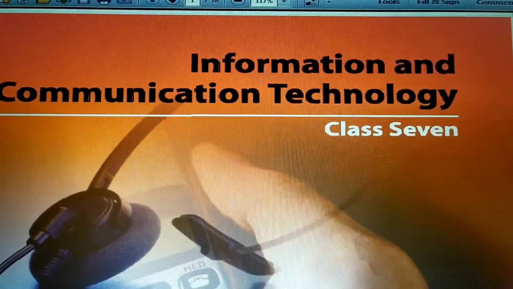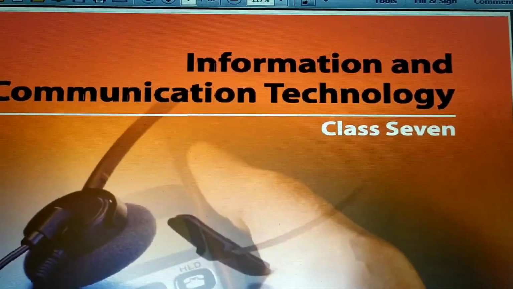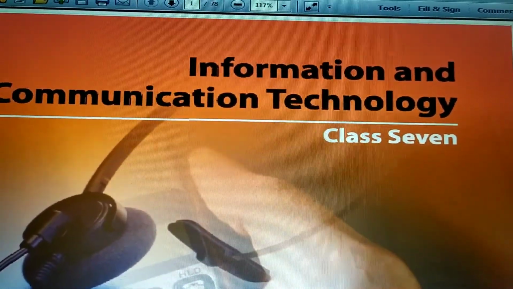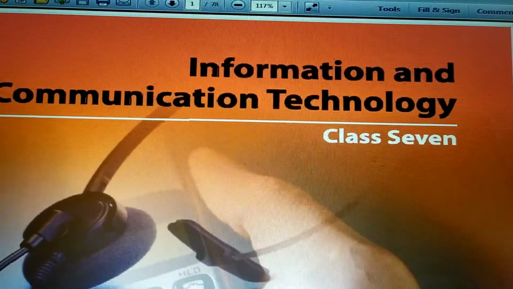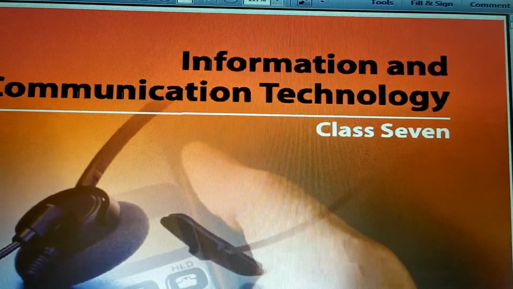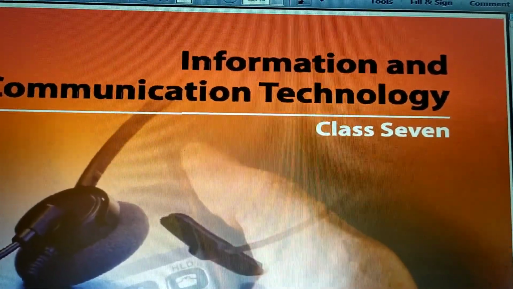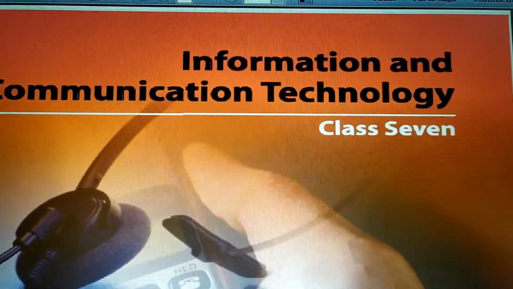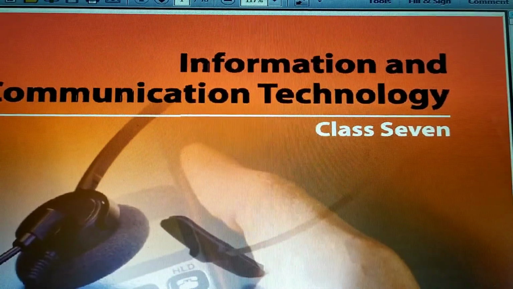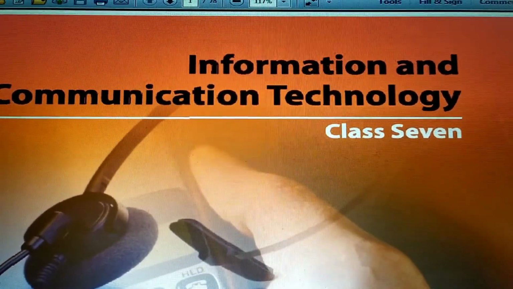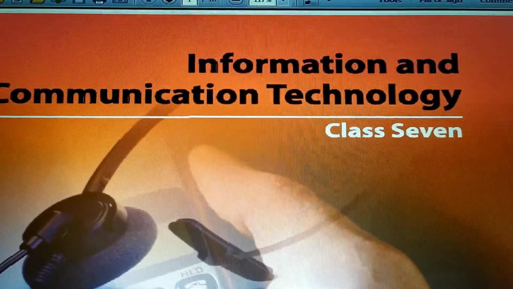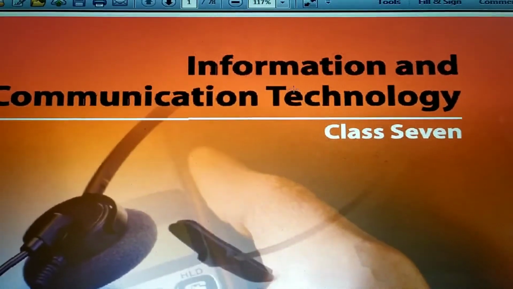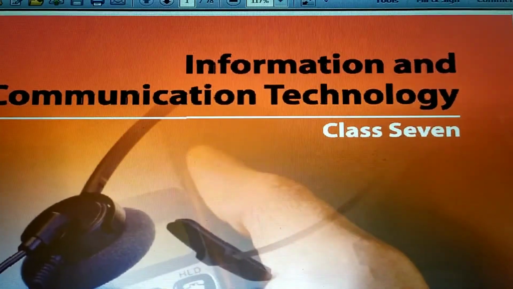Boys, I will take the ICT class, especially in 7A section. Though it is our online class, both sections of class 7 should follow this class. We do not get our ICT hard book, isn't it? So, all boys should follow the soft copy of books. Here is the first look of your ICT books. Okay, boys?